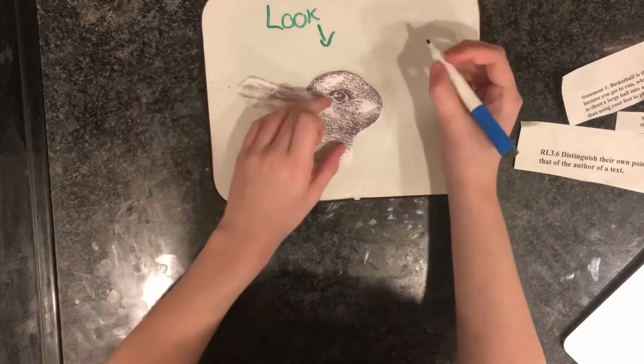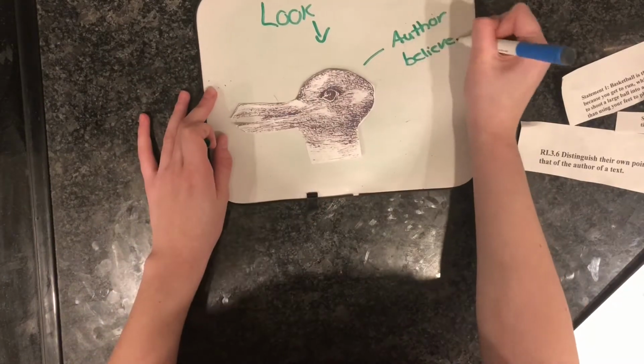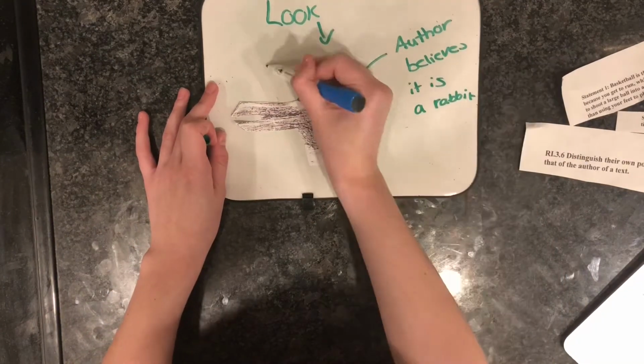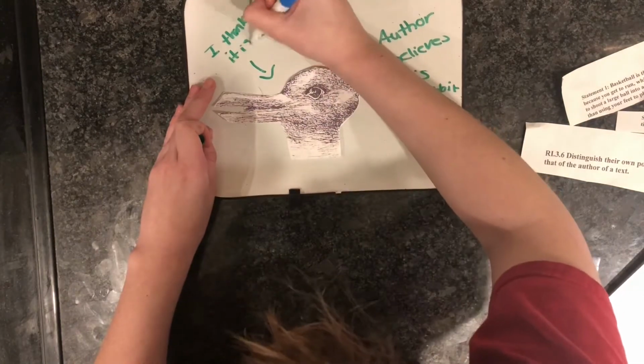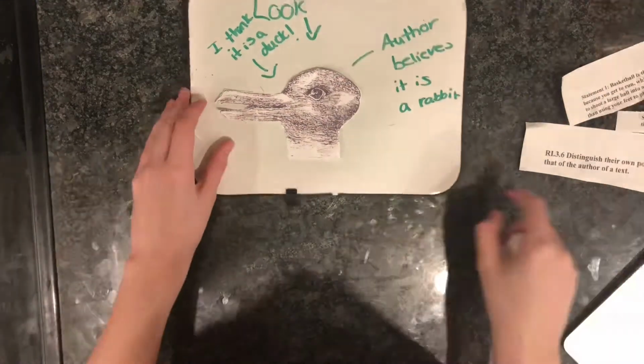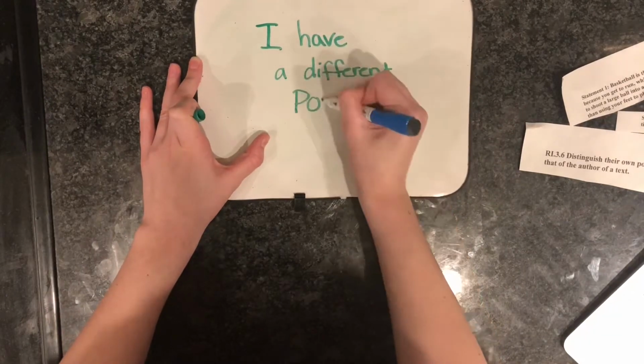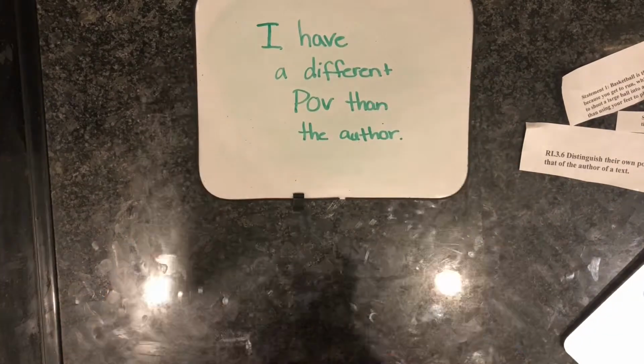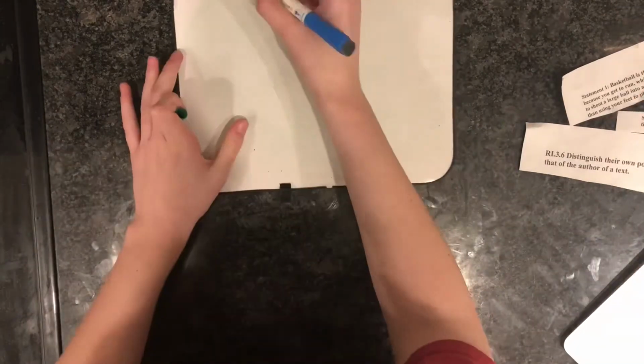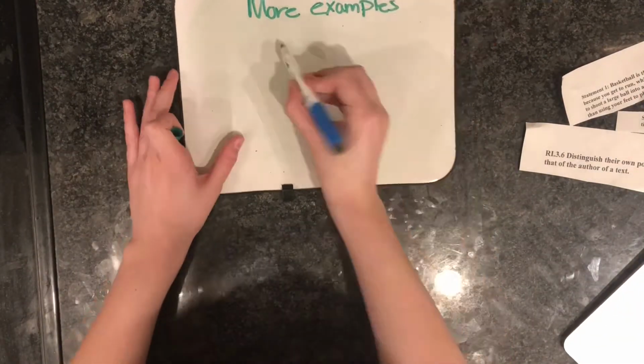When you look at this optical illusion, you can see a duck or you can see a rabbit. So let's say the author believes this is a rabbit, but I think it looks like a duck. That means I have a different point of view than the author because I believe it is a duck and the author believes it's a rabbit. So let's do some more examples.